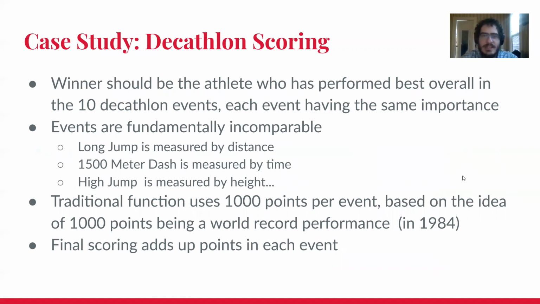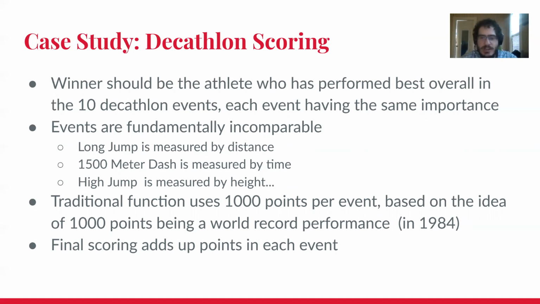Let's look at applying this to a specific instance. In the Decathlon, the designers of the function wanted a function which would select the best overall athlete in 10 decathlon events, and they wanted each event to have the same importance. This isn't very straightforward since the events are fundamentally incomparable. 1500 meter dash is time, long jump is distance, high jump is height, and even among ones that have the same general unit, like 400 meter and 1500 meter, it's not obvious how to convert one second in the 400 meter to one second in the 1500 meter.